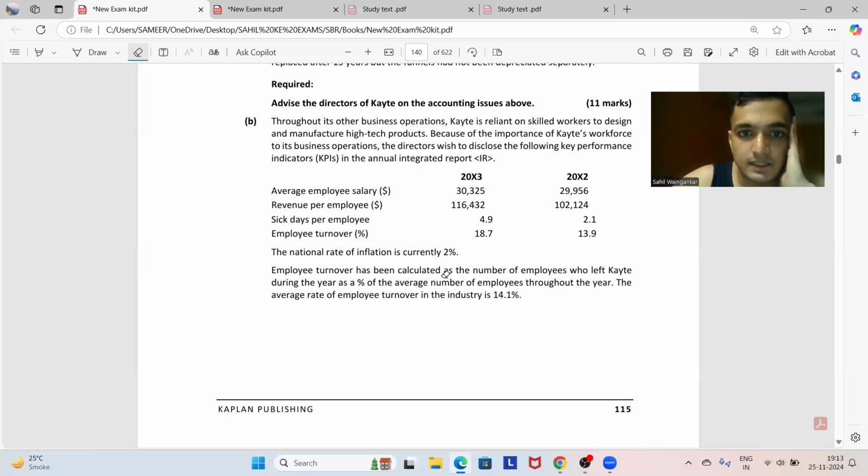We can also see that the industry average है, देखो नीचे दिया हुआ है, is 14.1%. Therefore, Kate should take this into consideration and put in efforts to reduce the employee turnover, or make certain changes in their working so that the employee turnover ratio goes down.